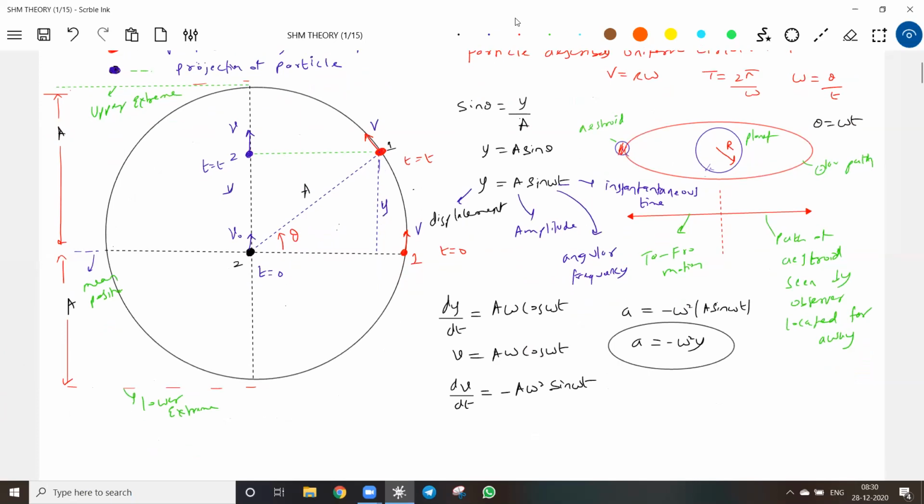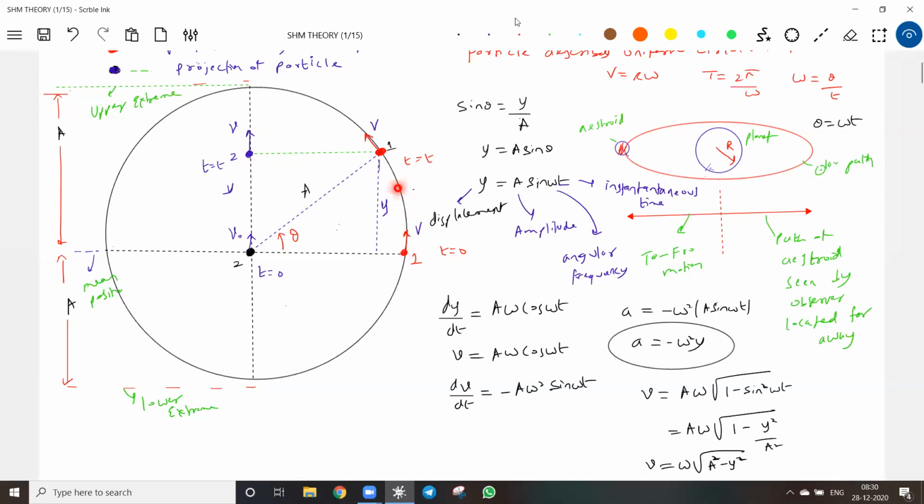Okay, let's talk about what cos omega t is. I'll try to replace it. Cos omega t, I can write as root of 1 minus sine square omega t. What is sine square omega t? Y square by a square, or v is equal to omega root of a square minus y square. So what is the speed of the particle? Is it constant? No, it will be varying.